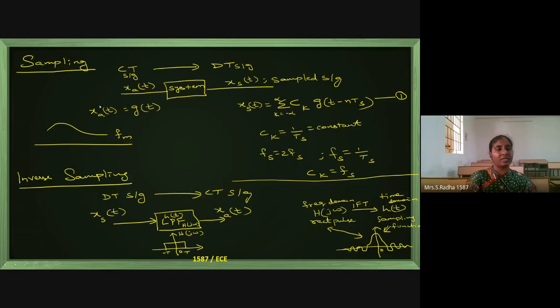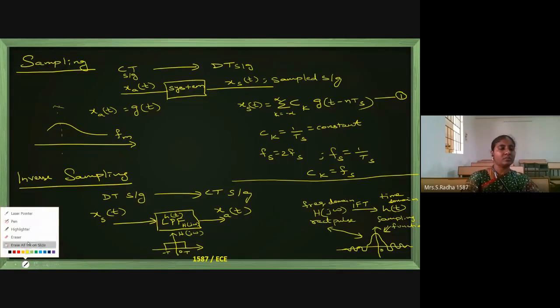Xa of t, we are giving representation for analog signal. Any analog signal you can take. This is x-axis, horizontal line, what I have drawn is x-axis. Y-axis, you can take it somewhere here, okay. And there is a waveform over here, and FM is the highest frequency. All this we are assuming, FM is the highest frequency, and we are converting it into discrete time.